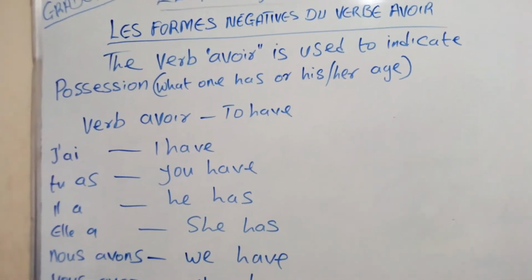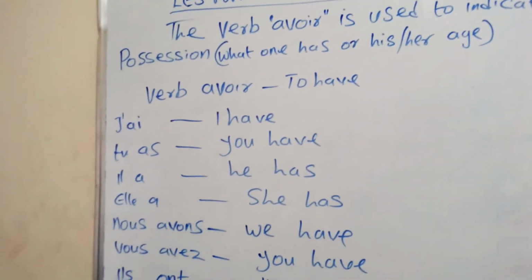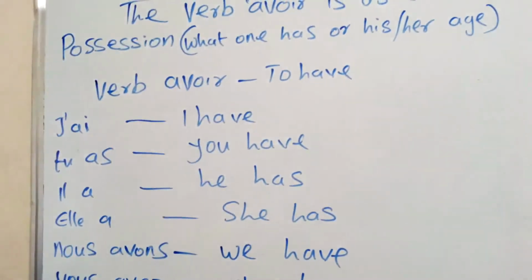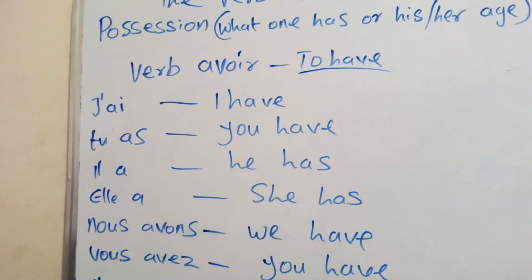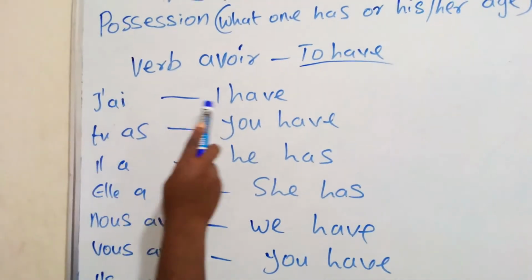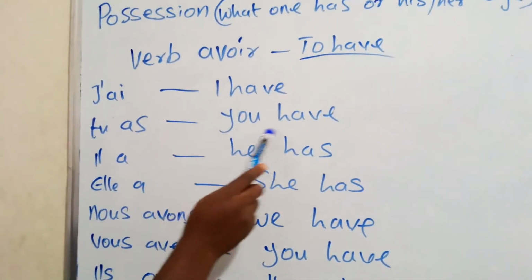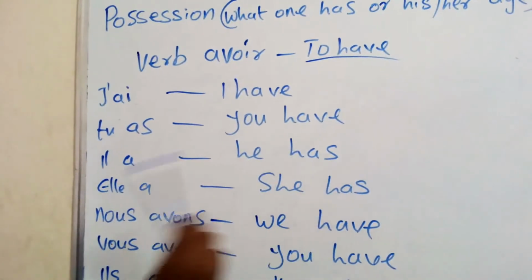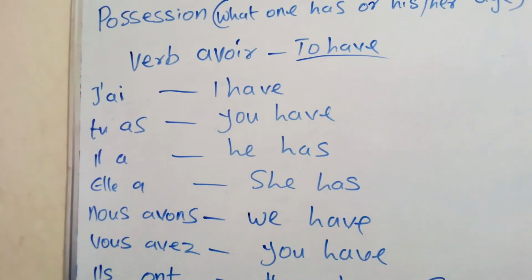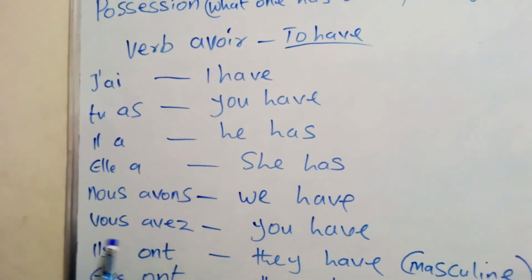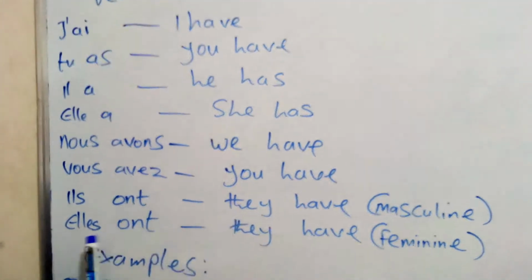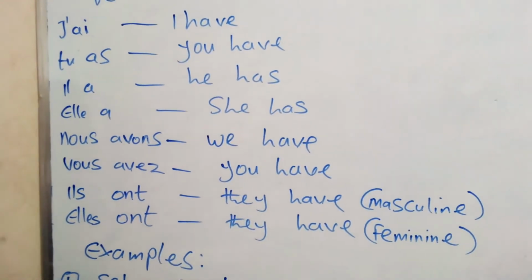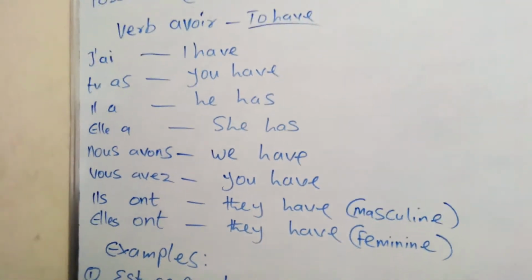We look at the conjugated form of avoir here on the board. We have the verb avoir, which means to have. And then we conjugate it: j'ai, I have. Tu as, you have. Il a, he has. Elle a, she has. Nous avons, we have. Vous avez, you have. Ils ont, they have. Elles ont, they have. So we now give the examples.